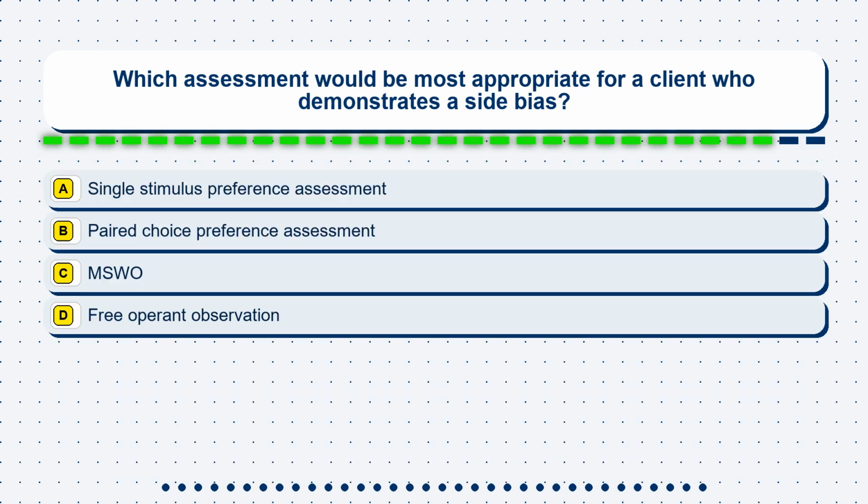Question 33. Which assessment would be most appropriate for a client who demonstrates a side bias? Option A, a single stimulus preference assessment. Option B, paired choice preference assessment. Option C, MSWO. Option D, a free operant observation.